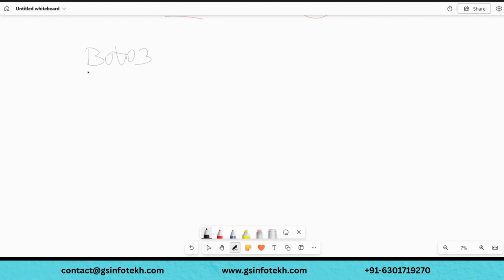If you remember, Boto 3 is a library, or you can say an SDK. Using Boto 3 you can communicate with your AWS services. In the very first class, I told you how you access AWS. One is through the console, the AWS console. When you use a browser, using Chrome or something, you manually log in and open S3, create buckets, all that stuff, right? So that is one way, the console way.